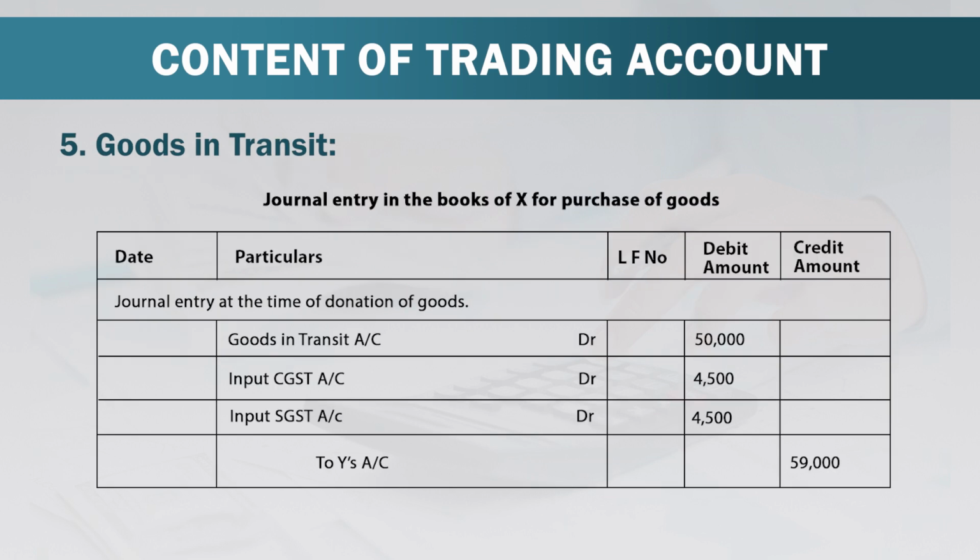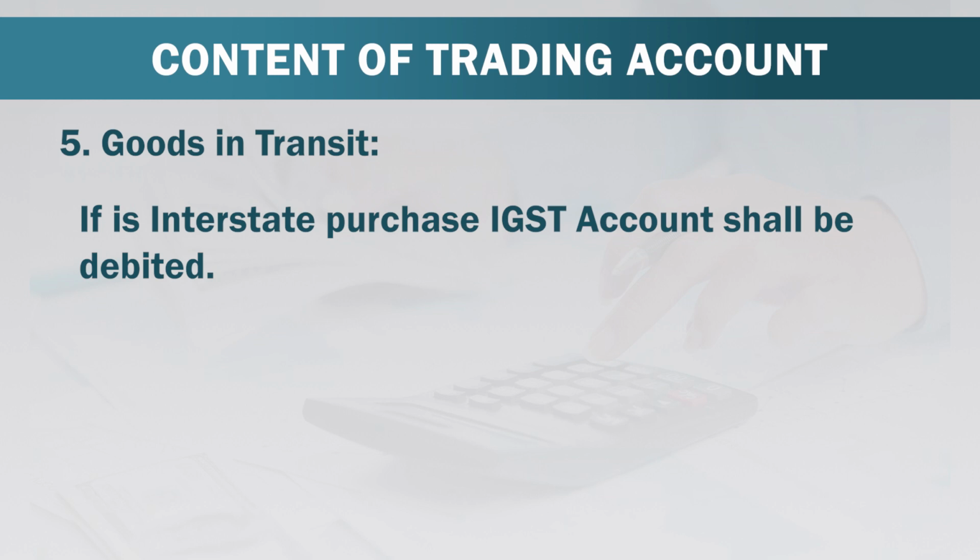Journal entry in the books of X for purchase of goods. Goods in transit account will be debited by rupees 50,000. Input CGST account will be debited by rupees 4,500. Input SGST account will be debited by rupees 4,500. When we have purchased these goods on credit, the respective supplier's account should be credited. Here we have purchased goods from Y on credit, that's why Y's account is credited by 59,000 rupees. If it is an interstate purchase, IGST account shall be debited.